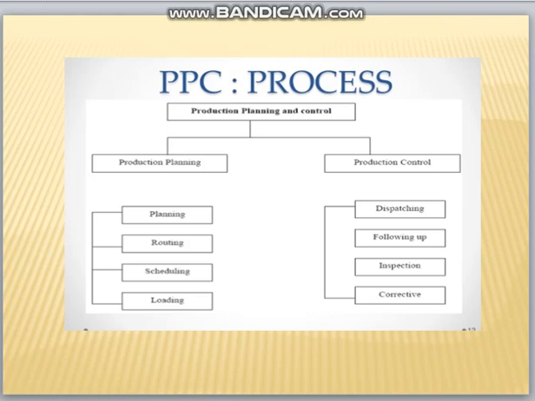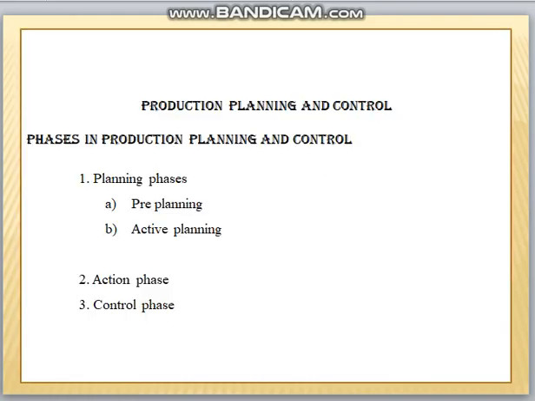If there is any error that we find in our work during the inspection process, we give corrective measures for that work. According to the corrective measures, we rework the works. So all this is done in the production control stage.